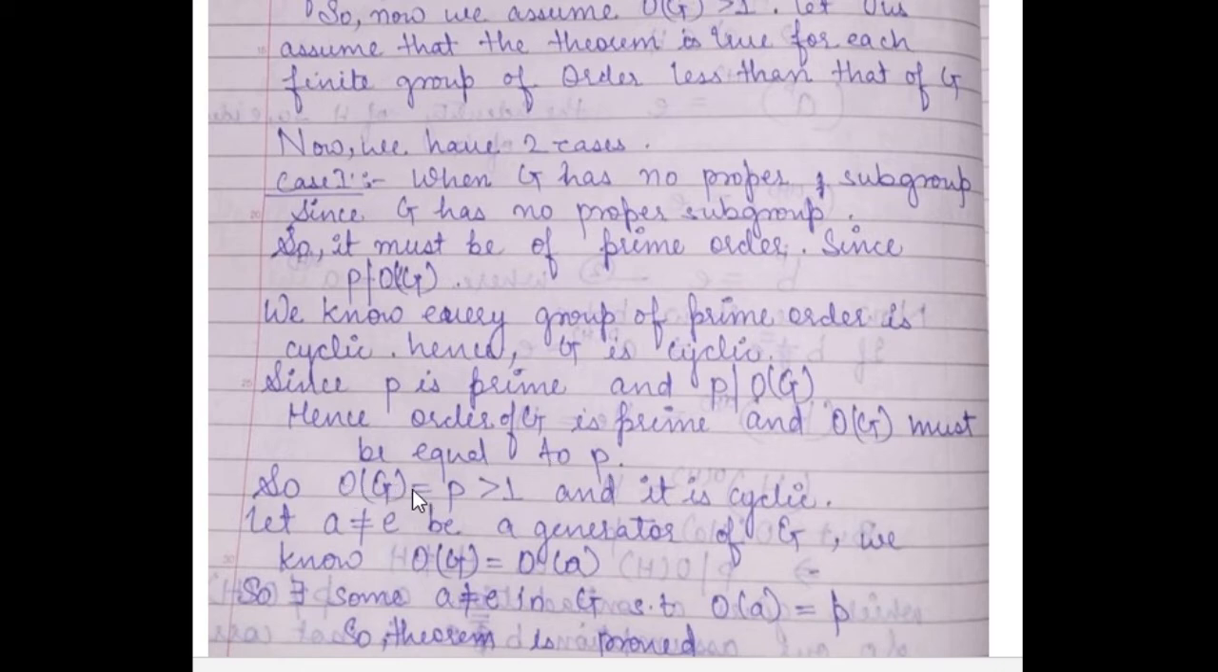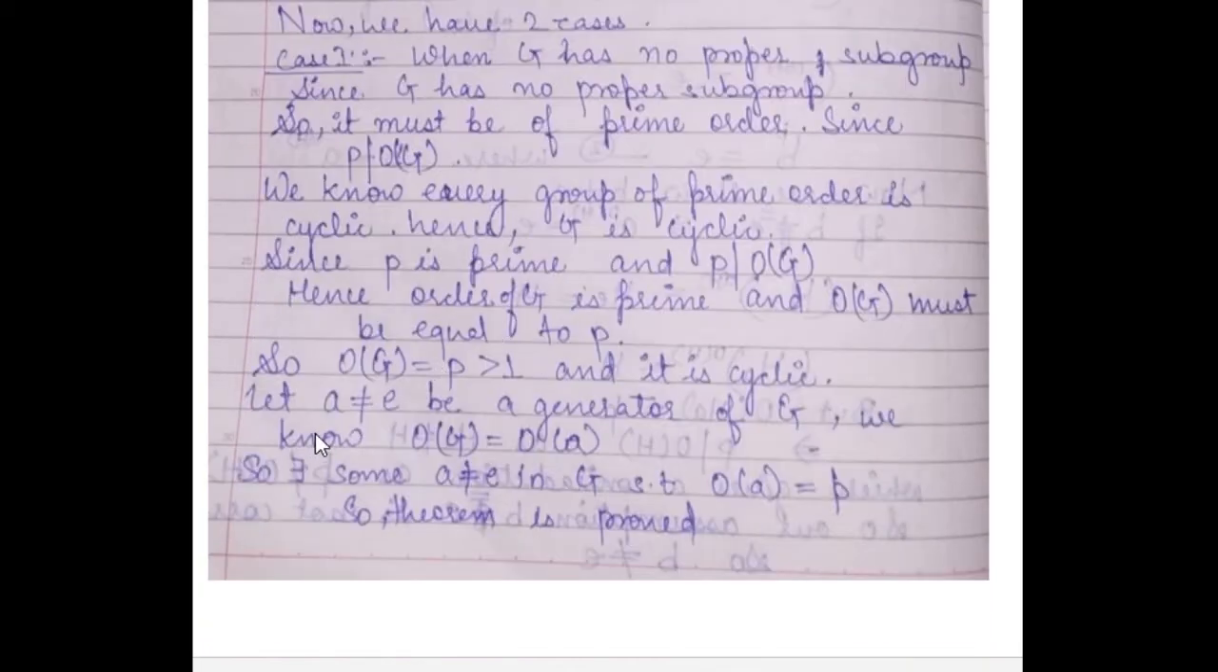So this implies the order of G is P, which is greater than 1. And we know that every group of prime order is cyclic. So G is also cyclic. Since G is cyclic, every element of G can be expressed as some integral power of an element of G which is not equal to E. So let A, not equal to E, be a generator of G.